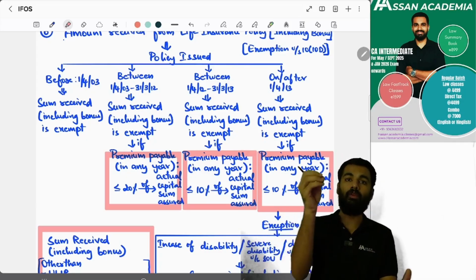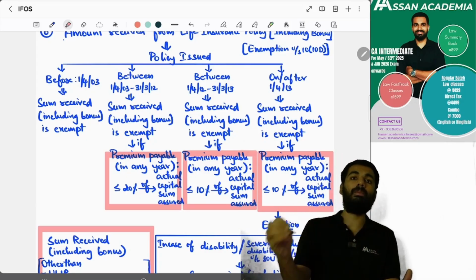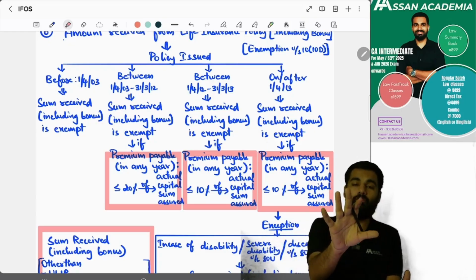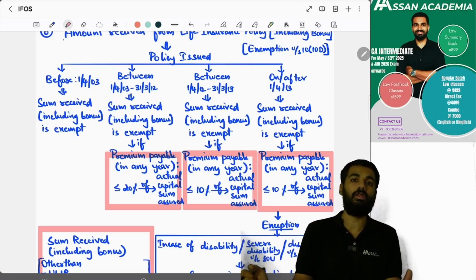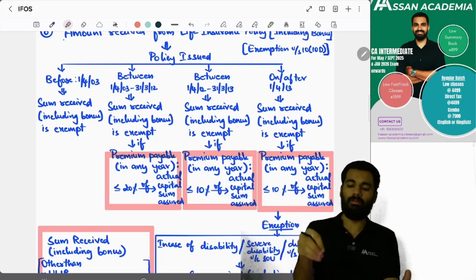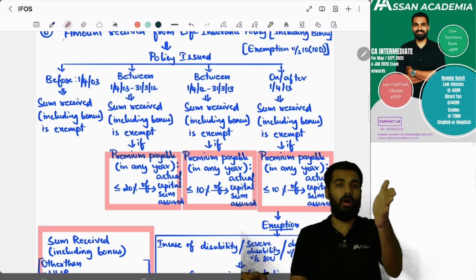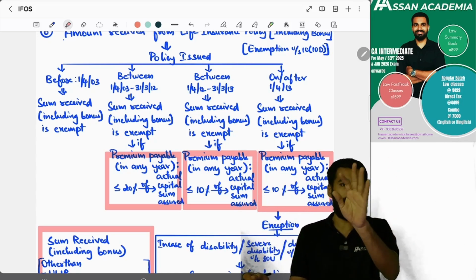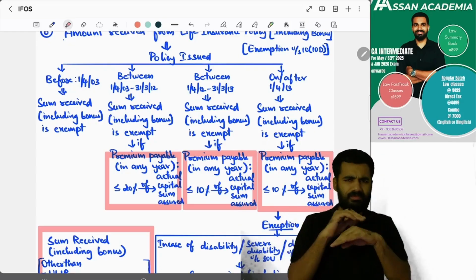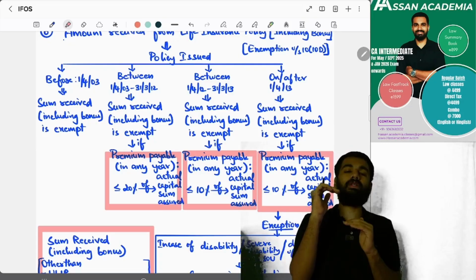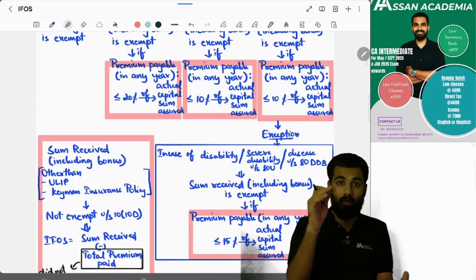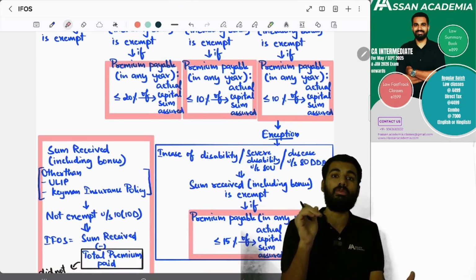And if the policy is issued between 1st April 2012 and 31st March 2013, and you pay a premium up to 10% of the actual sum assured, then the sum assured including the bonus is exempt. Sir, if the policy is issued on or after 1st April 2013, and the premium paid is up to 10% of the sum assured, then it is okay. But there is an exception for policies issued on or after 1st April 2013.